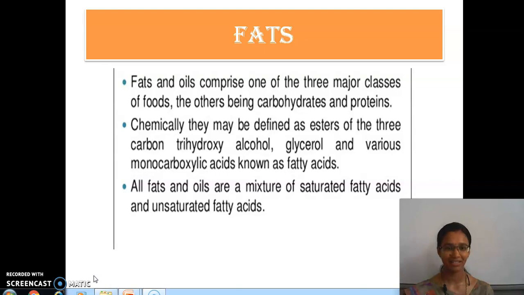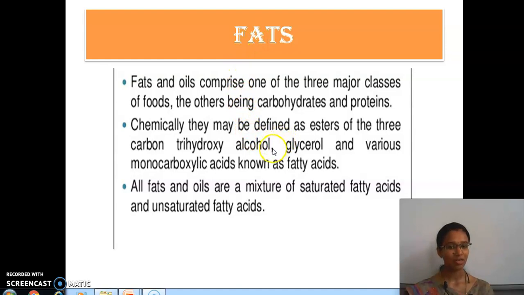Fact and fat. Fact is nothing but truth. Fat is nothing but a component of food. So, fats and oils comprise one of the three major classes of food. These are next to the carbohydrates and proteins. So, they are one among these major classes. Chemically, they may be defined as esters of the 3-carbon trihydroxy alcohol.